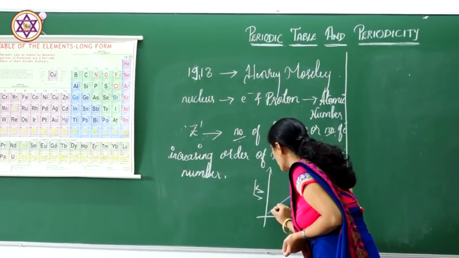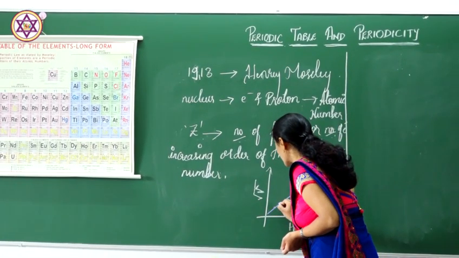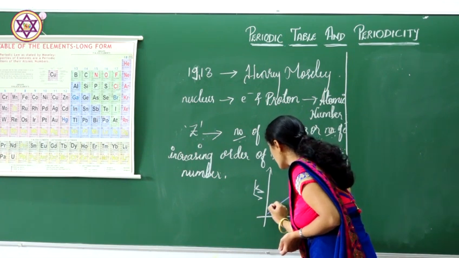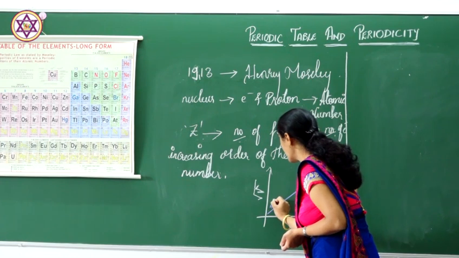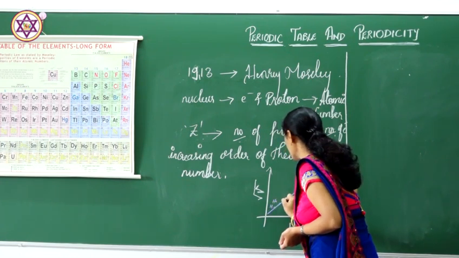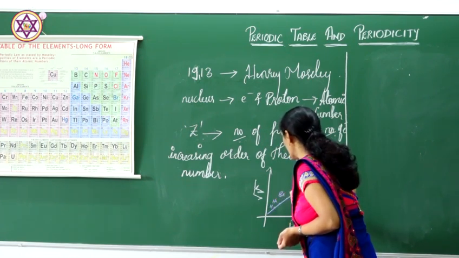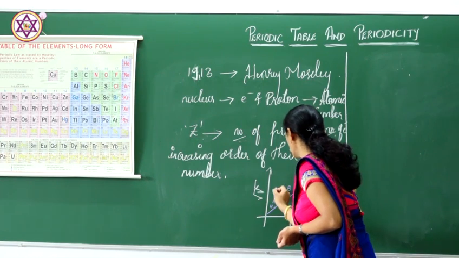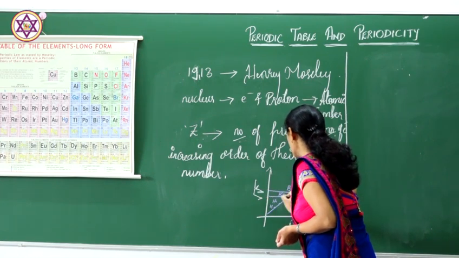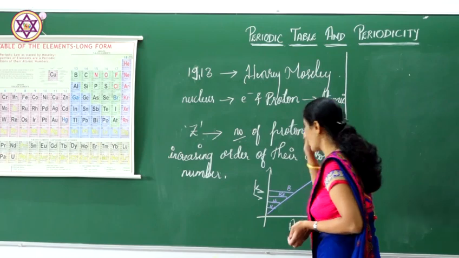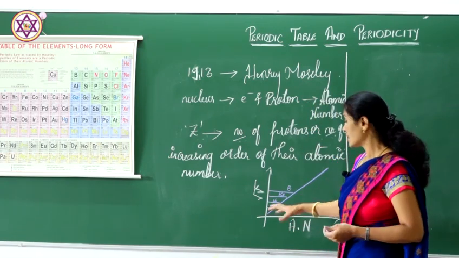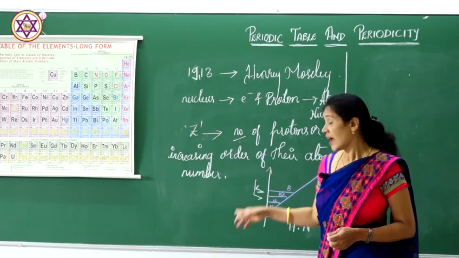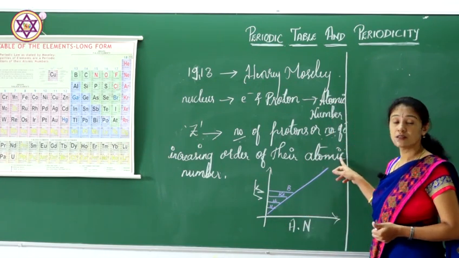There was a gradual increase in the graph. Hydrogen is here, then helium came here, then beryllium, then boron. Like this, there was an increase in the atomic number. They emitted certain frequencies and it was plotted in the graph.